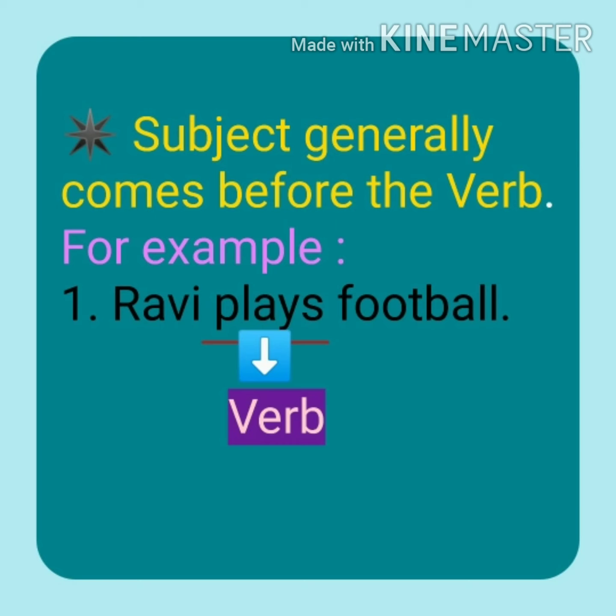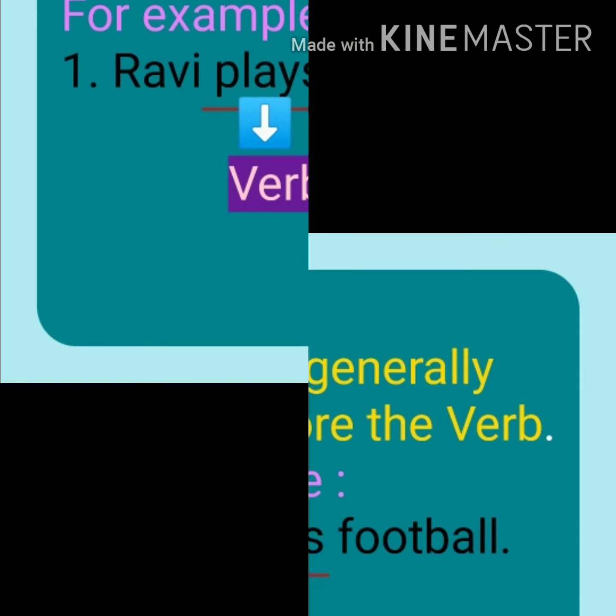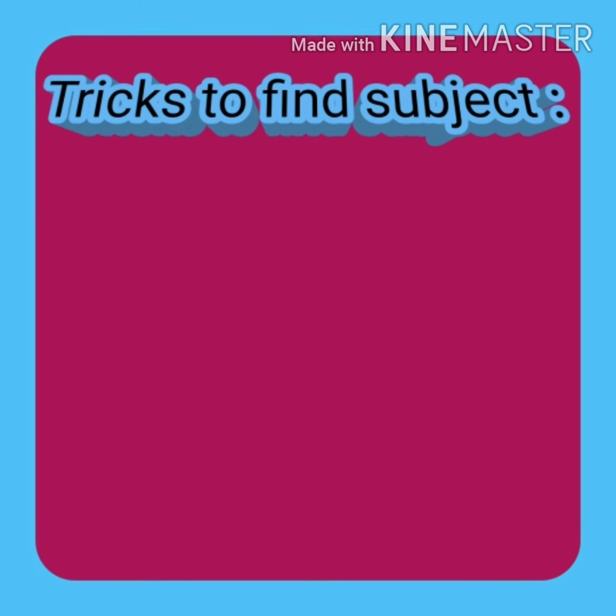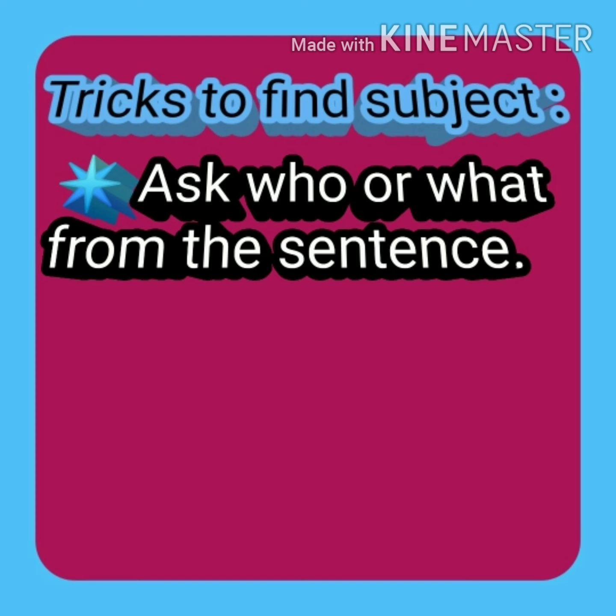Ravi. That is why Ravi is the subject in this sentence. So students, how to identify the subject from the sentence? Some tricks are here and they will be helpful to you to find the subject which is used in the sentence. The first trick is to ask who or what from the sentence.